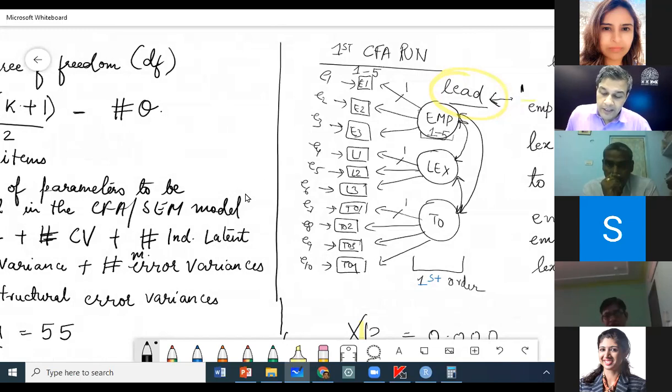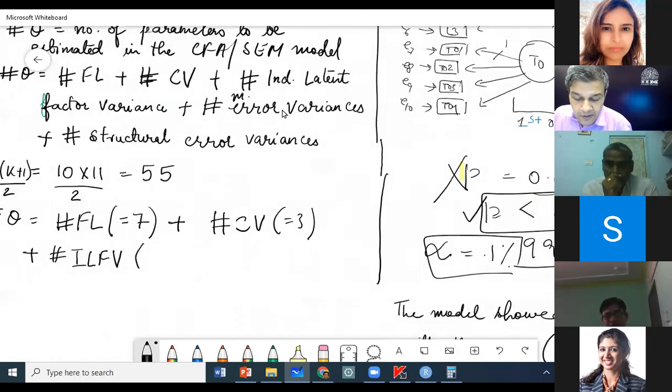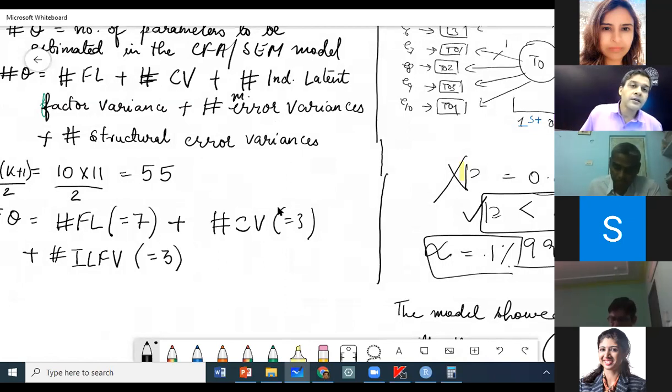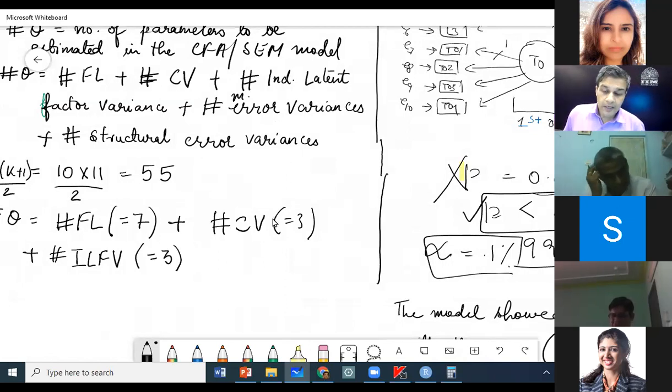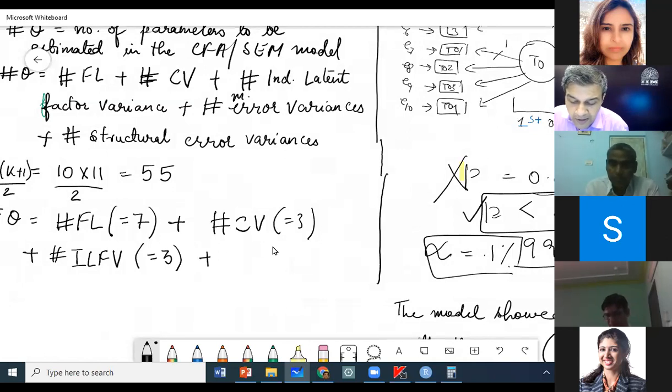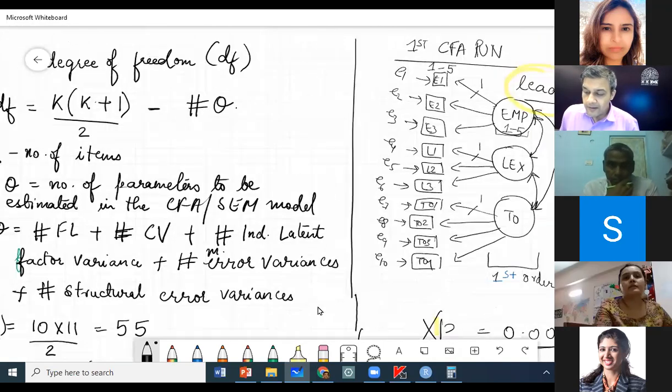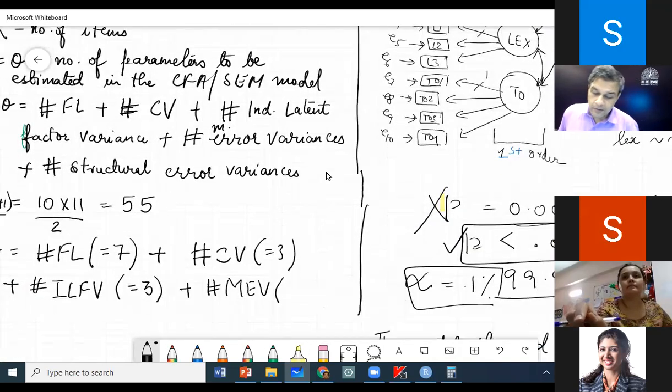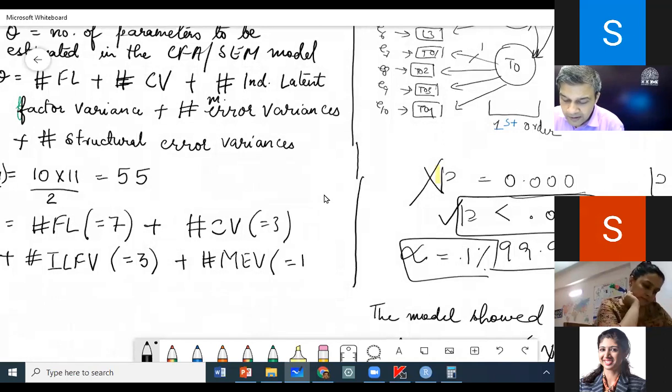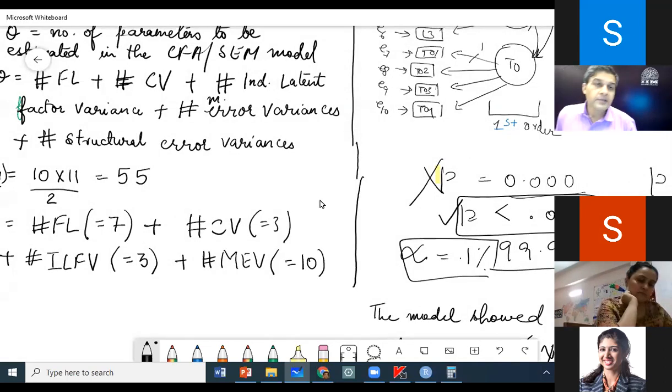Therefore, it will have to compute variances for these 3 independent latent factors. Then how many measurement error variances? 10. Very good. There will be 10.